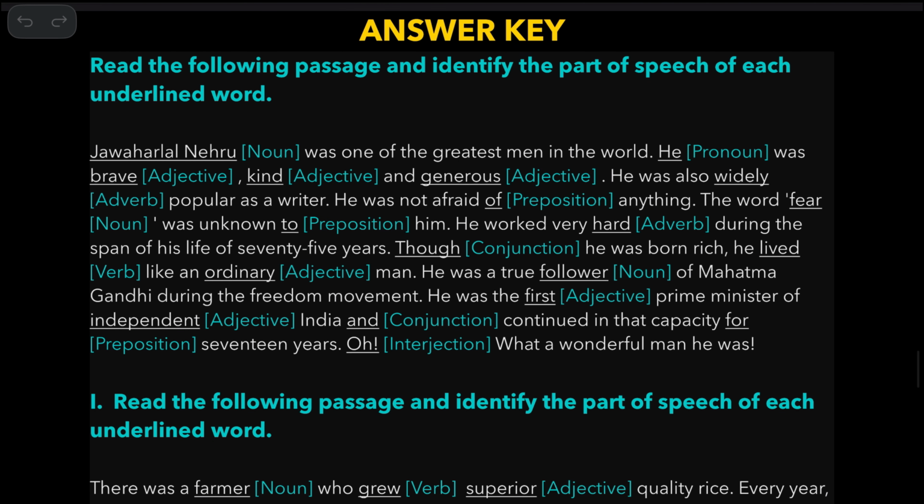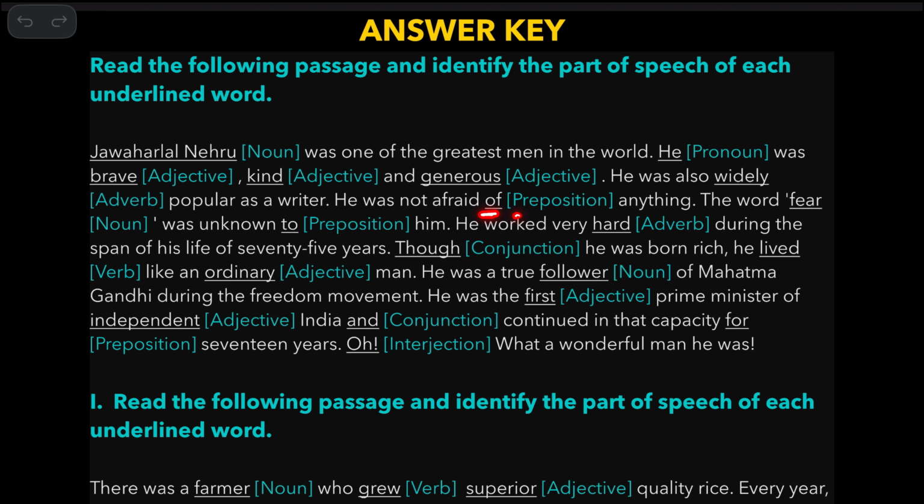Okay. Now the Jawaharlal Nehru is a noun because it is a name. He is a pronoun because you know the reason. You are not taking the name of this person, but you are referring to this person without taking their name. And brave is an adjective describing this person. And kind is also adjective describing he. And generous is also adjective describing this person. And next one, he was also widely popular. Widely is an adverb modifying this adjective.